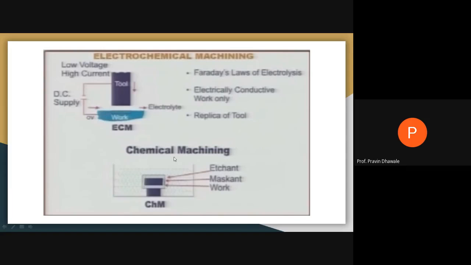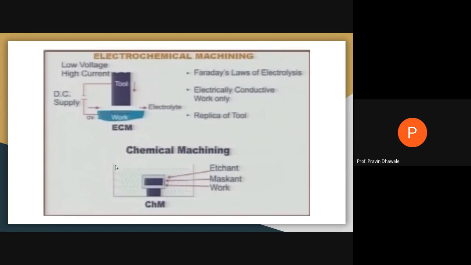Now the last type, the chemical machining process. In chemical machining, the portion of the workpiece from which you have to remove material is exposed to the chemical only. The chemical is nothing but the etchant. Etchants are the chemicals.